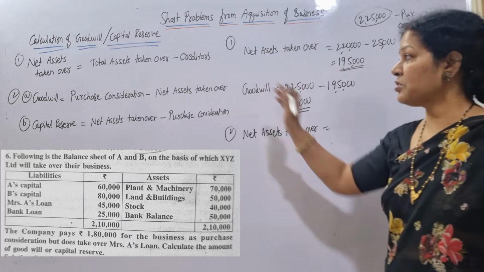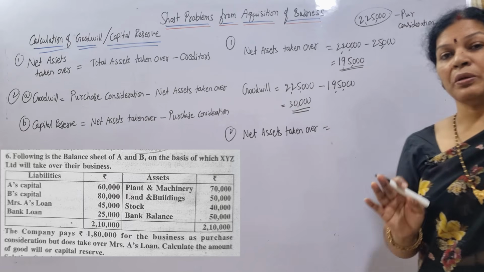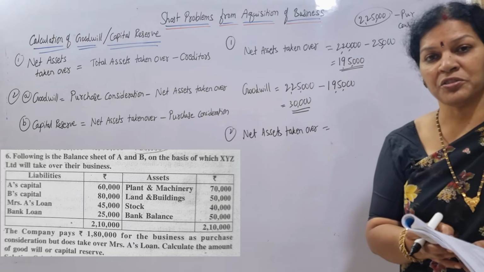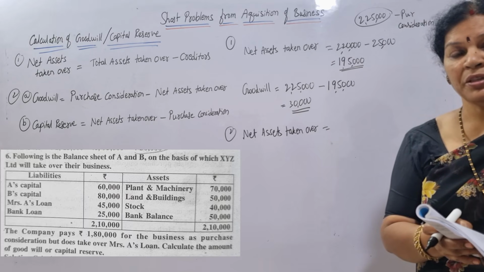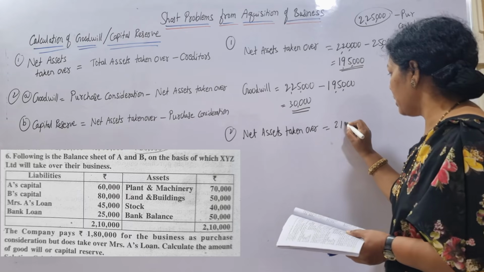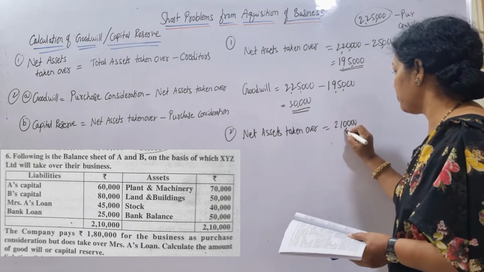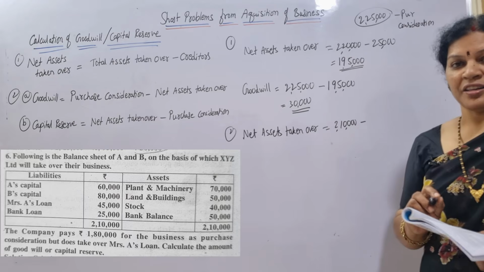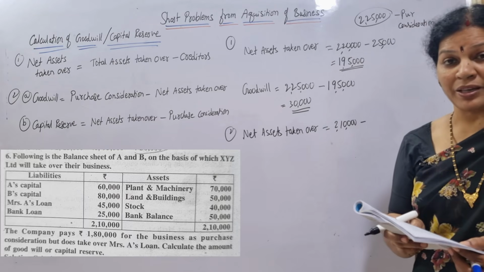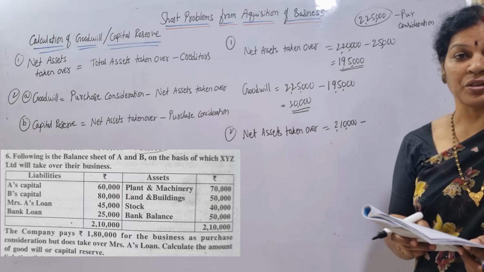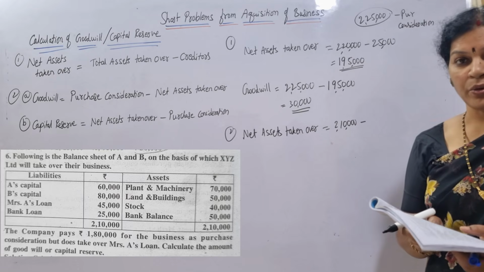How do you get net assets taken over? Total assets taken over minus creditors. Total assets taken over is how much? Look at the problem and tell me. It is 2,10,000, right? So 2,10,000 minus creditors. Creditors are not given, but bank loan is there. Bank loan is just like creditors, so we can consider bank loan as creditors.